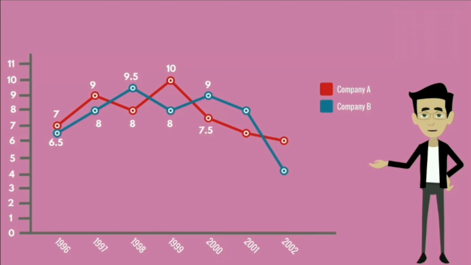And in the year 2001, the annual rate of interest offered by Company A is 6.5 and by Company B is 8. And in the year 2002, the annual rate of interest offered by Company A is 6 and by Company B is 4. So this is the information about the given line chart. Now let's see the questions based on this line chart.